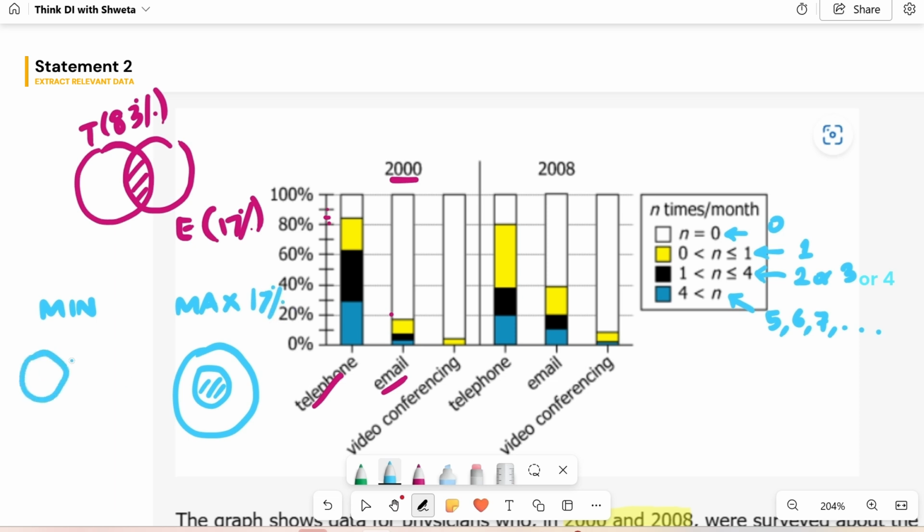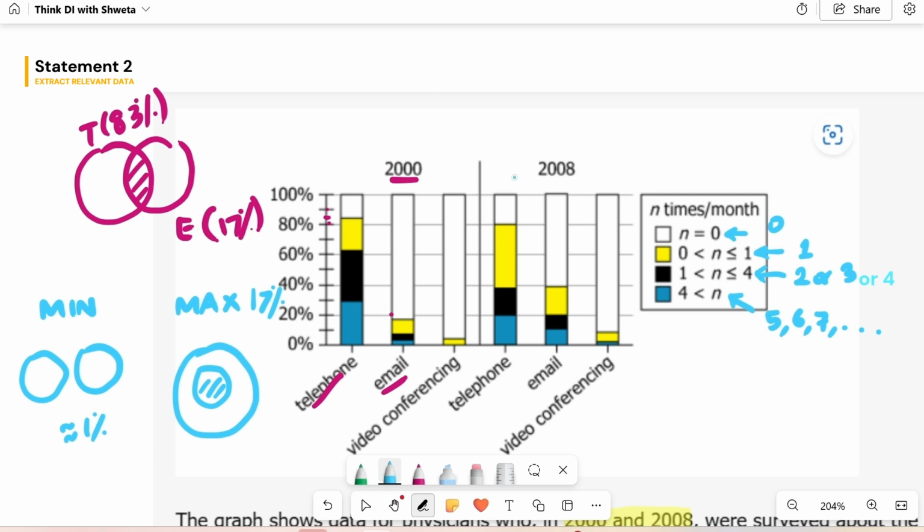Minimum overlap is if you try to make them completely disjoint. Can you do that? Well, with the numbers I took, 83 and 17, you can because it doesn't cross 100. Otherwise, you can have a very small overlap. Say you took 18% for E, you would then need to have a 1% overlap. So I'm just going to assume it's somewhere close to that 1% mark, which is your minimum overlap. So I just have a range of my overlap.